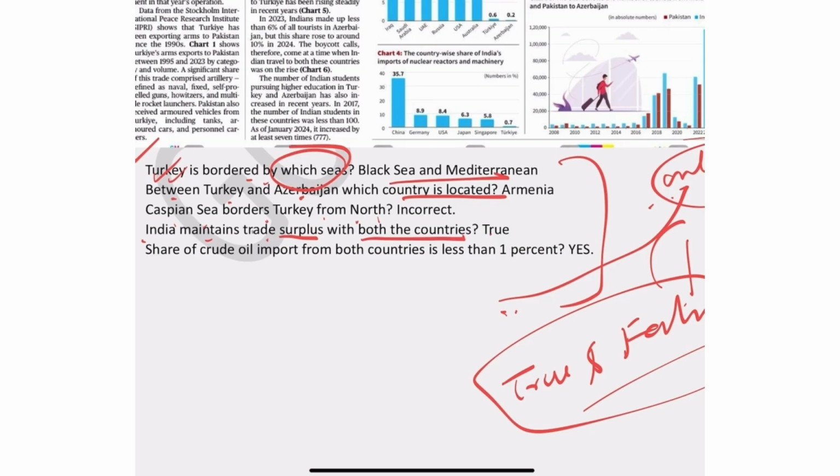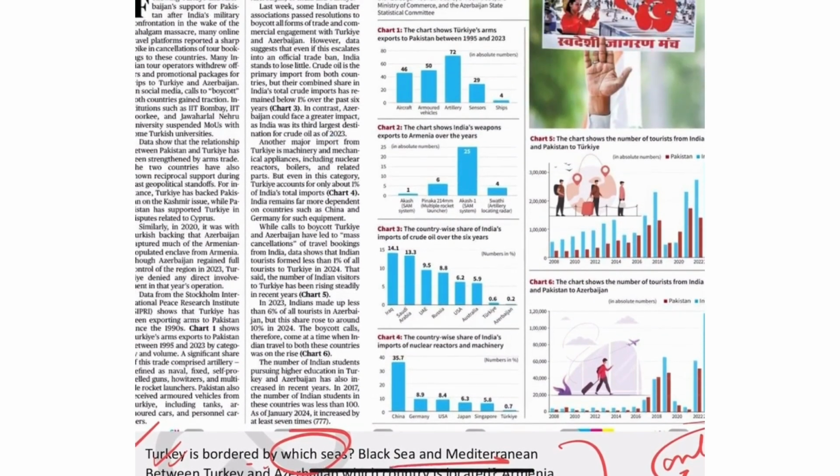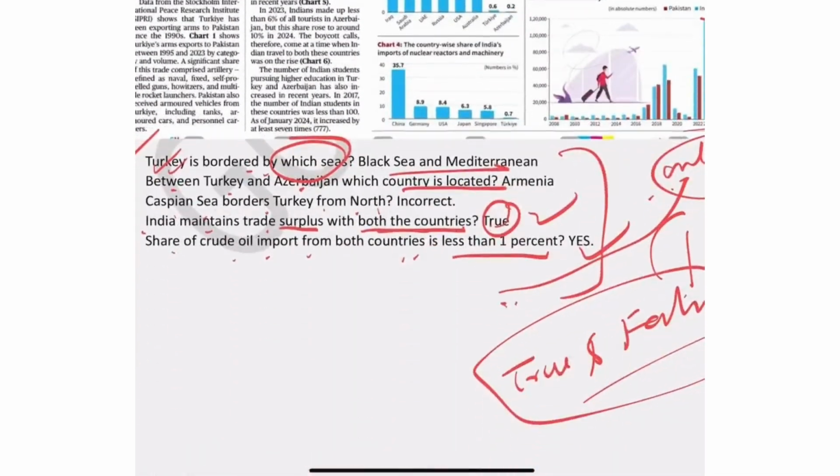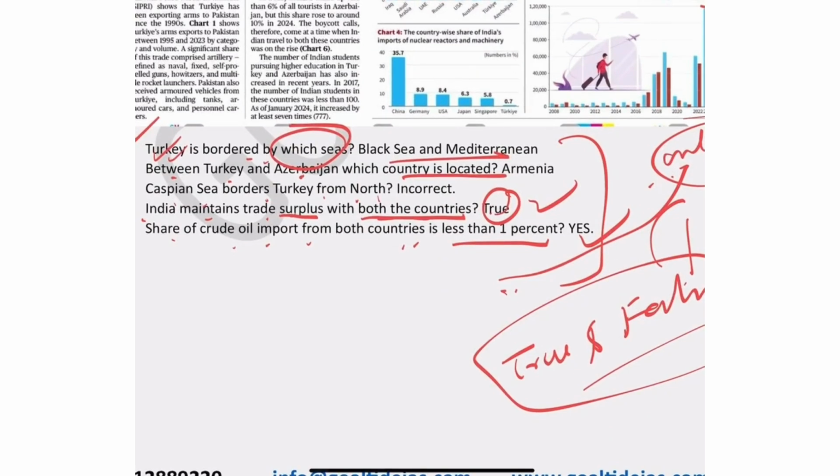Now, India maintains a trade surplus with both the countries, true or false? It was true. And the share of crude oil import from both countries is less than 1%, true or false? So from this article, whatever prelims questions can be framed, we try to frame. See how many prelims-specific questions you have learned from a single article.